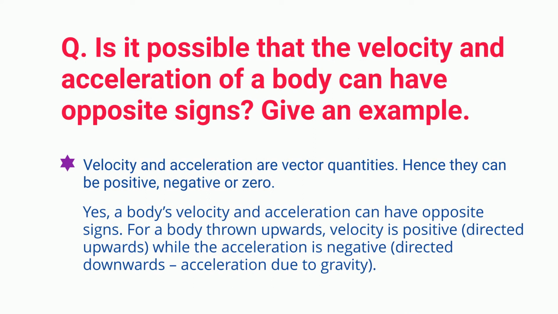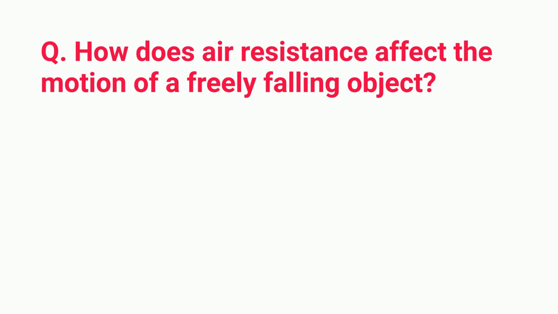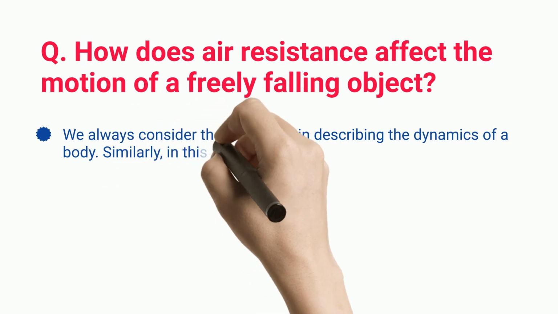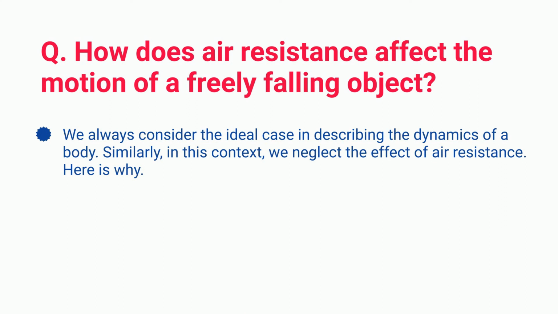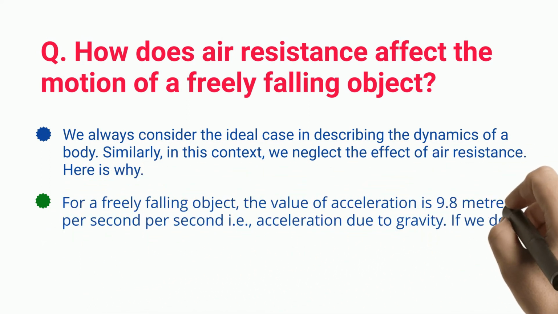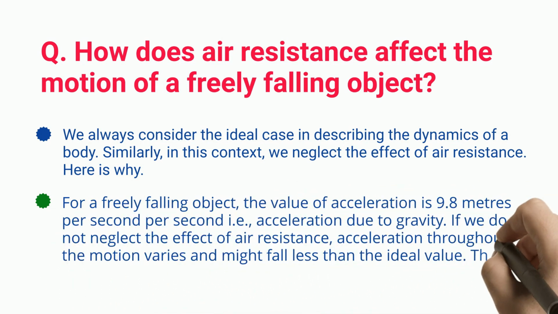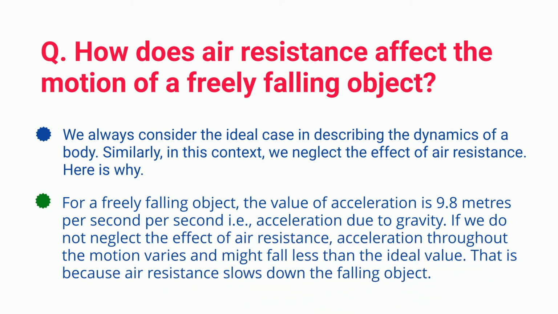Acceleration due to gravity. Q. How does air resistance affect the motion of a freely falling object? We always consider the ideal case in describing the dynamics of a body. Similarly, in this context, we neglect the effect of air resistance. Here is why. For a freely falling object, the value of acceleration is 9.8 meters per second squared, i.e., acceleration due to gravity. If we do not neglect the effect of air resistance, acceleration throughout the motion varies and might fall less than the ideal value. That is because air resistance slows down the falling object.